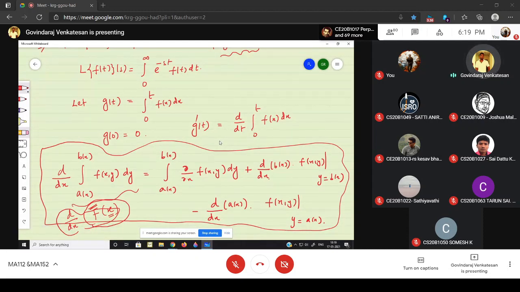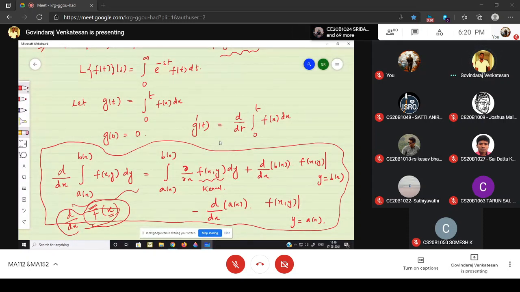This f is called the kernel of the integration. For the kernel, replace the dummy variable y by the upper limit, and minus the differentiated lower limit, replacing the kernel's dummy variable by the lower limit.